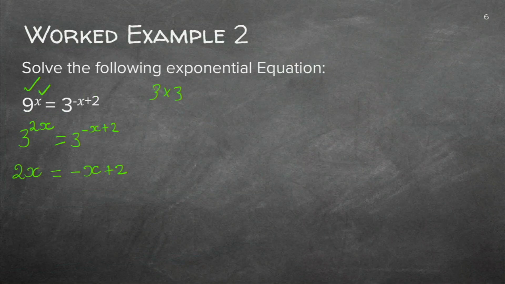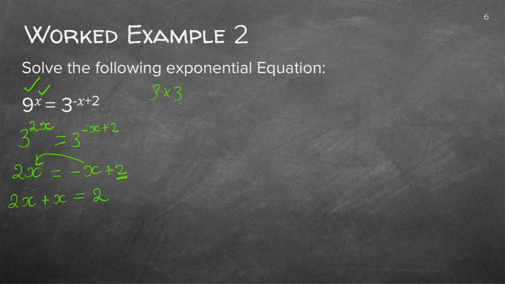Now, this is what you have. So you simply say this is 2x plus x equals to 2. What did I do there? I just grouped like terms together. So I just took x onto the left hand side, and I just remained with 2 on the right hand side, okay?